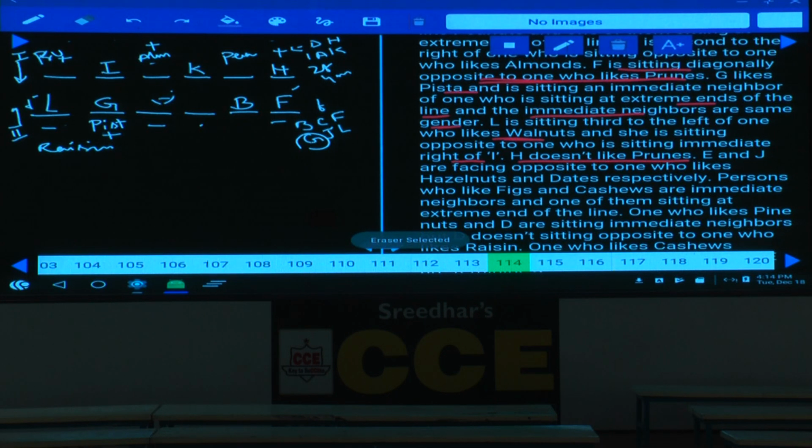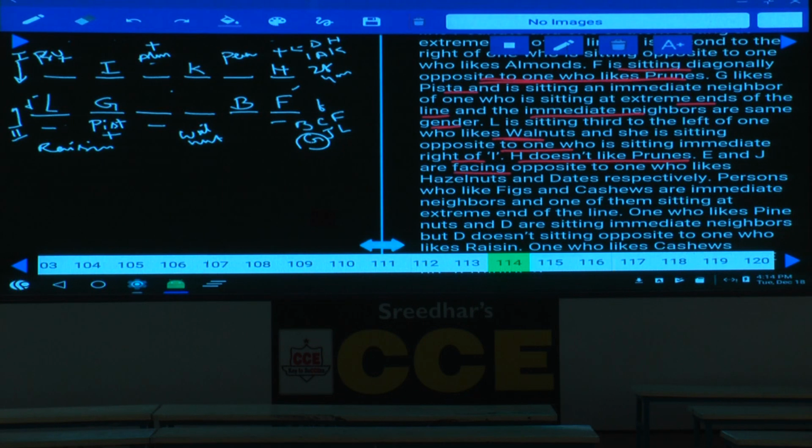Now L is seated third to the left of the one who likes walnut. Third to the left of the one who likes walnut, so walnut must be at this place, and this is walnut. C is seated opposite to the one who is to the immediate right of I. H does not like prune.